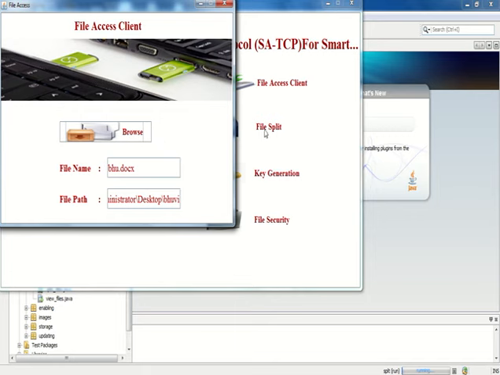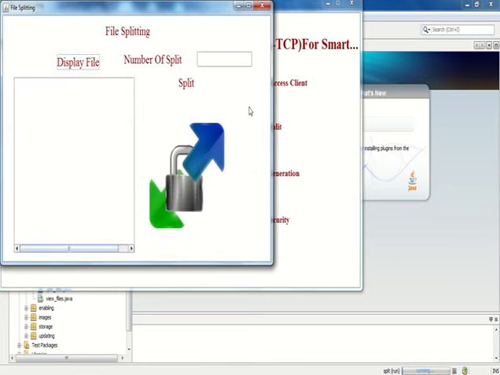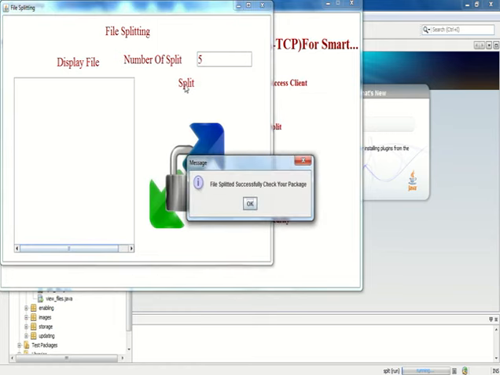The second step is file split. Give the file split options, the number of splits, as the user wishes, whether it may be 20, 50, 100 or 10. I have to give the number of splits as 5 packages. Then give the split option. It will show file splitter successfully, check your package command box. Then click OK.